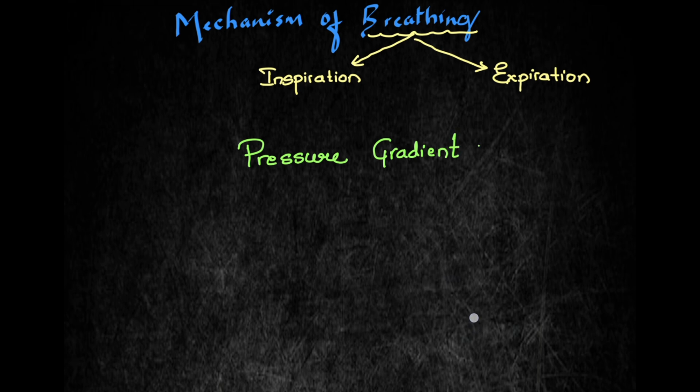You should remember one thing throughout the chapter: air always moves from high pressure towards low pressure. Once again I am repeating this. Air moves from high pressure to low pressure.